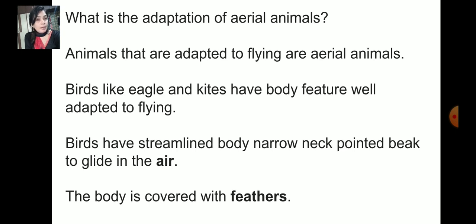They always spend their time flying. Birds have a streamlined body, narrow neck and pointed beak to glide in the air. And the body is covered with feathers.